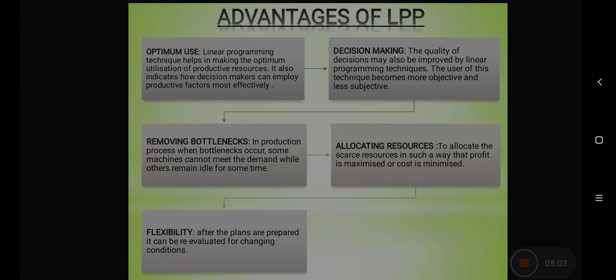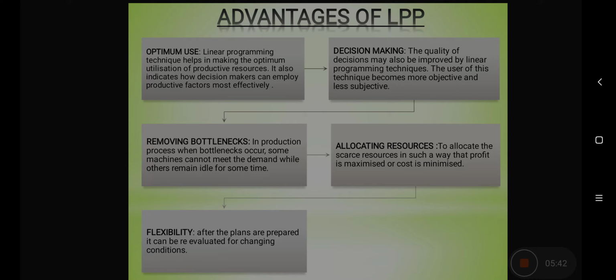Now, what are the advantages of linear programming problems? Optimum use. With the help of this LPP technique, the resources can be optimally used. The organization can make optimum utilization of its productive resources. It also indicates how decision makers can employ the productive factors more effectively. Second is it removes the bottlenecks. In the production process, various bottlenecks can occur. For example, some machines may not be able to meet the demand, while other machines might be idle in the organization. So, a balance can be maintained with the help of LPP and bottlenecks can be efficiently tackled.